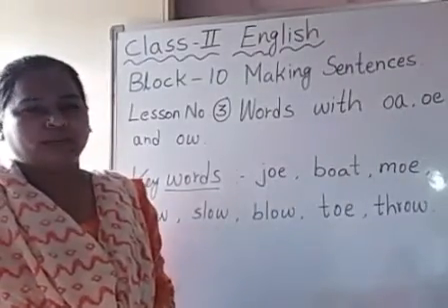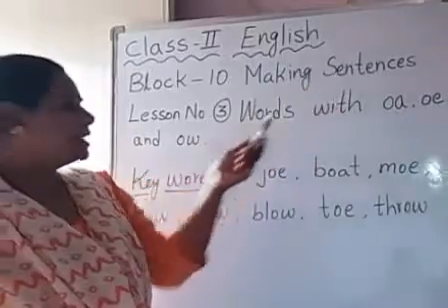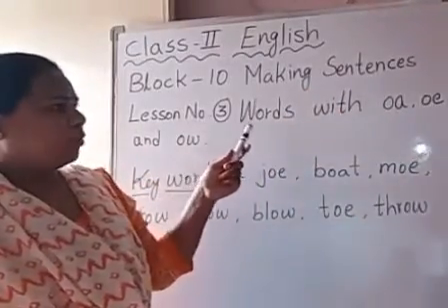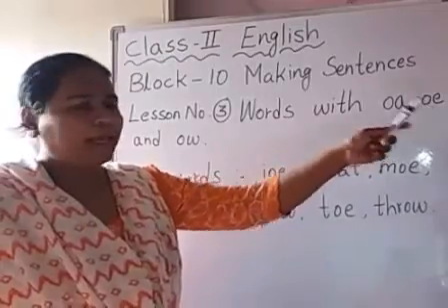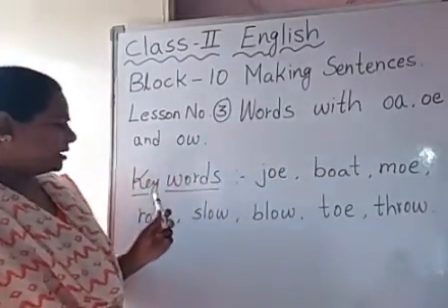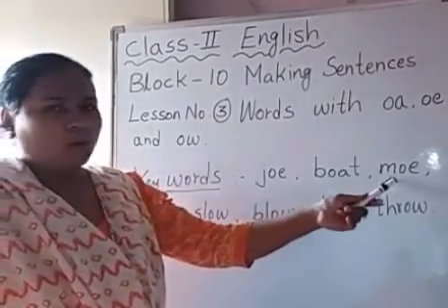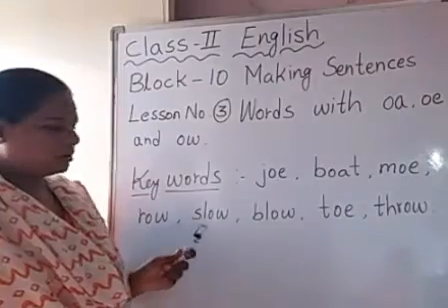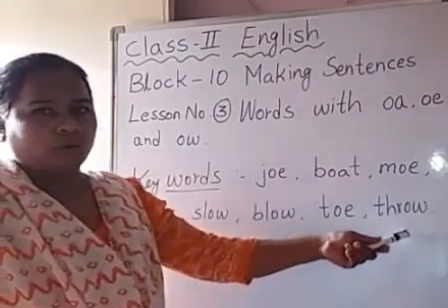Children, welcome back to English class. Children, we are in block 10, making sentences. Lesson number 3 is words with OA, OE and OW. Keywords of the lesson are Joe, boat, Mo, row, slow, blow, toe, throw.